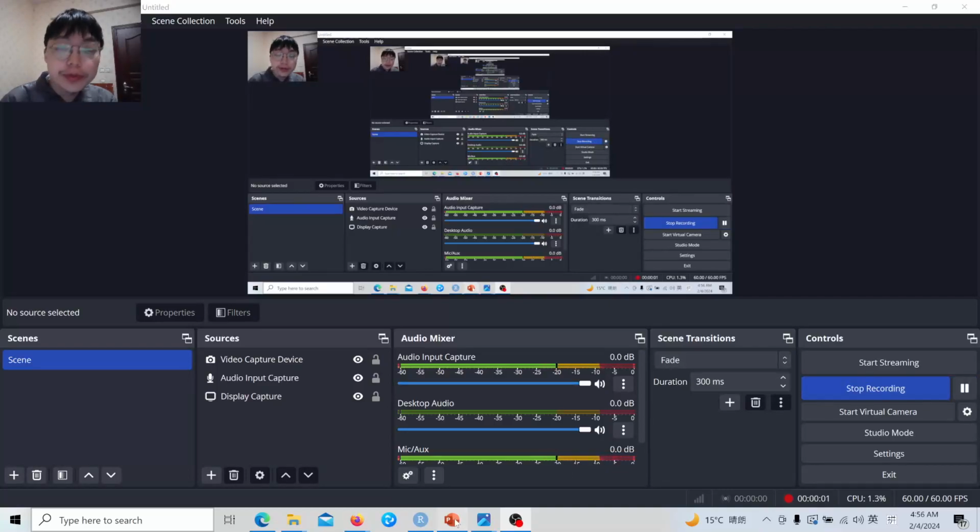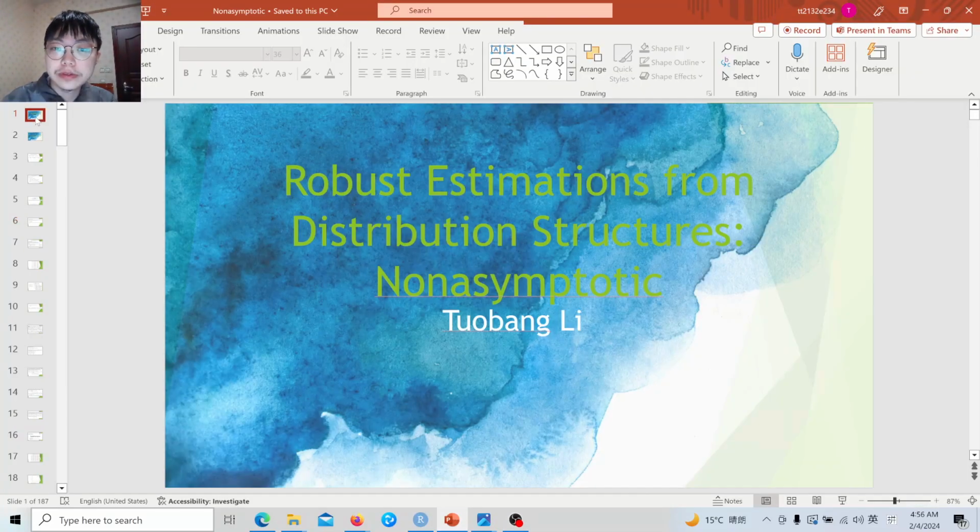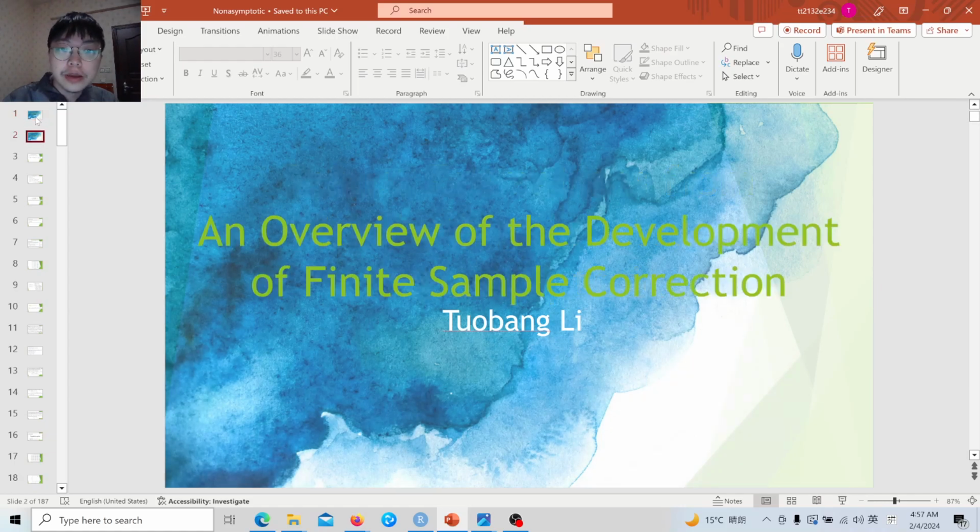Today I would like to introduce another paper of the series, Robust Estimations from Distribution Structures, Non-Asymptotic. Previously, we were mainly focusing on asymptotic bias. If we consider non-asymptotic bias, there are many obstacles, so first I would like to briefly overview the development of finite sample bias correction.